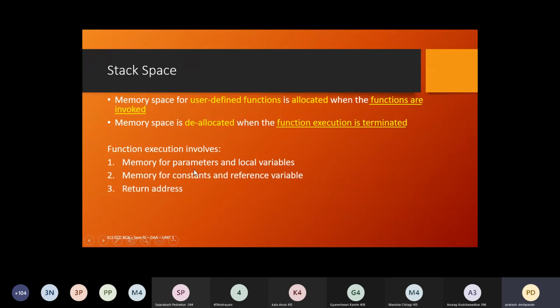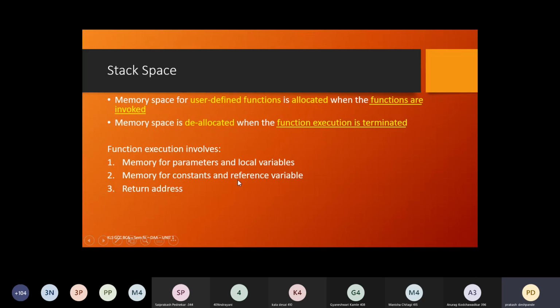Now, what are the different types of memory it requires? These three things. The first one is for the parameters and the local variables. Parameter means, if the function is taking any parameter, then the memory space required to store those parameters. And if there are any local variables declared, then those sizes, plus the constants if there are any, and the reference variables. Reference variables will most of the time contain the pointers.